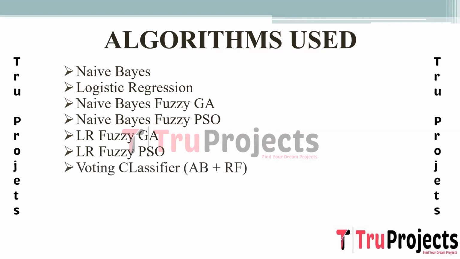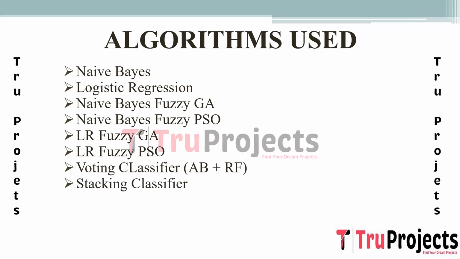Voting classifier. This ensemble technique combines predictions from different Bayes models such as AdaBoost AB and Random Forest RF. AdaBoost focuses on boosting weak classifiers, while Random Forest builds multiple decision trees. The voting classifier aggregates these predictions to make a final decision about whether a text contains cyberhate, leveraging the strengths of each Bayes model.